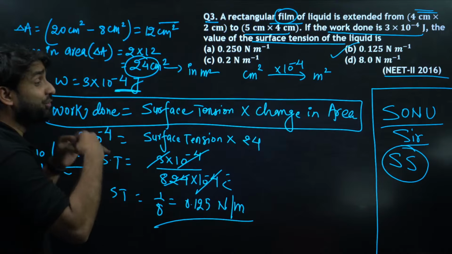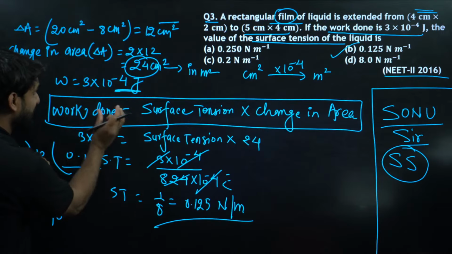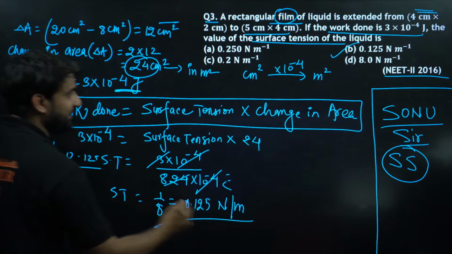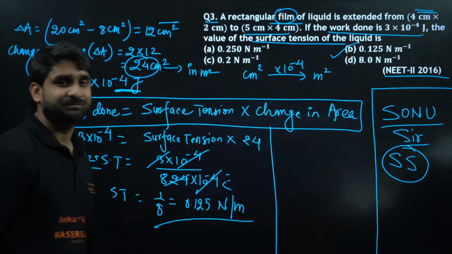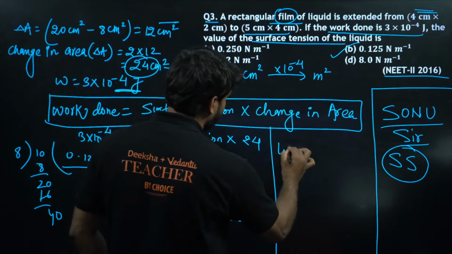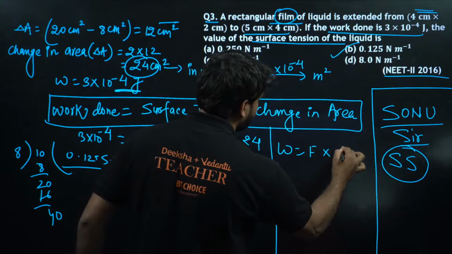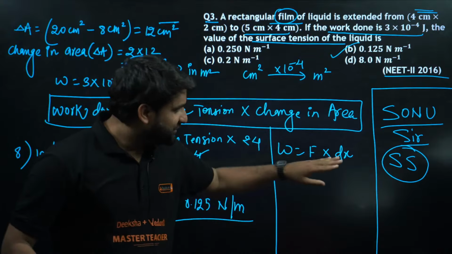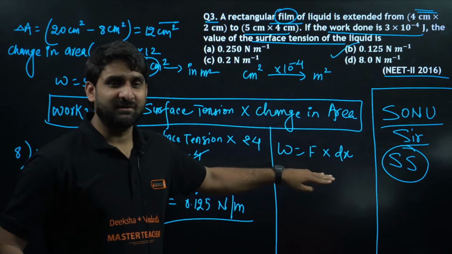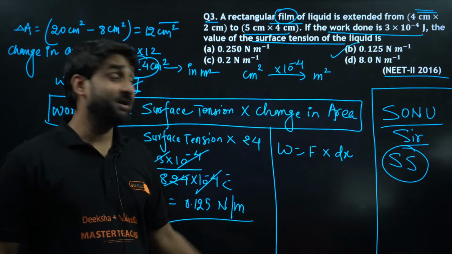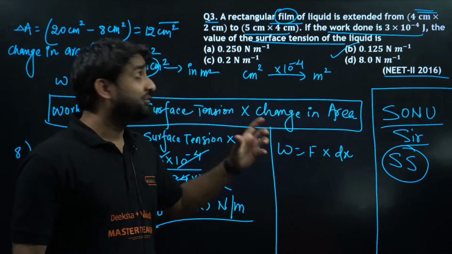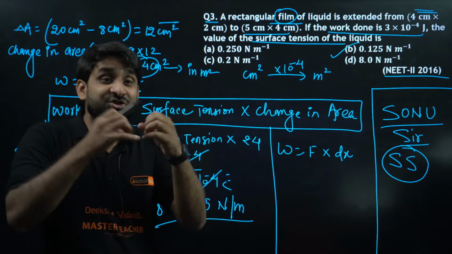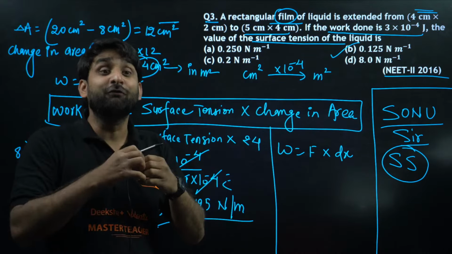So let me tell you how you can memorize this formula. Listen, if I ask you in mechanics, what is the formula for work done? Work done is equal to force into displacement, which is dx. I hope you know the formula. This formula is a bit related to the formula here. In mechanical properties of fluid or solid, the body changes its shape due to force.